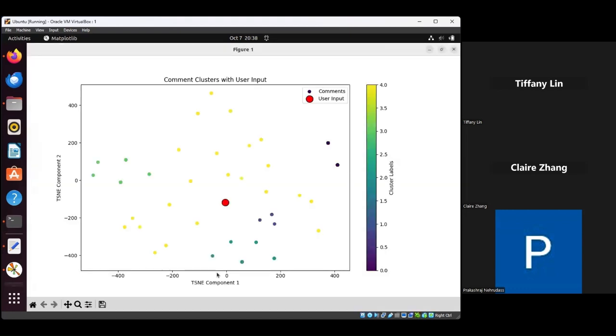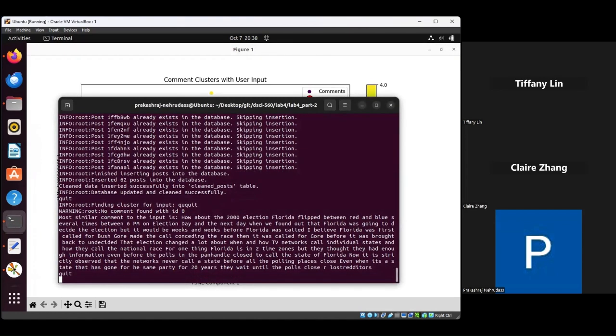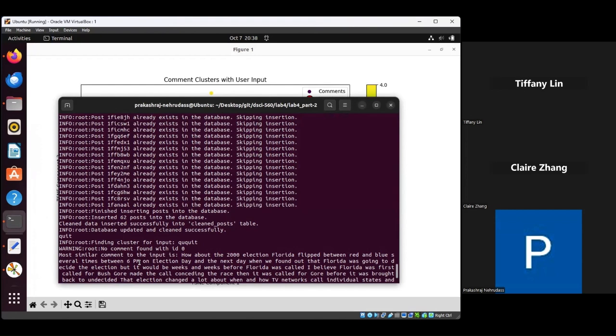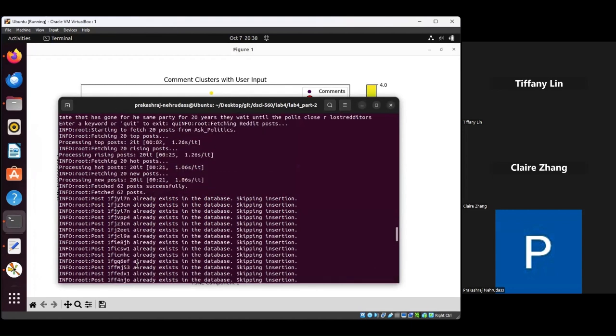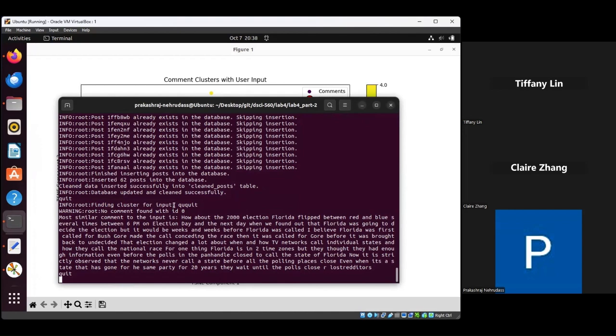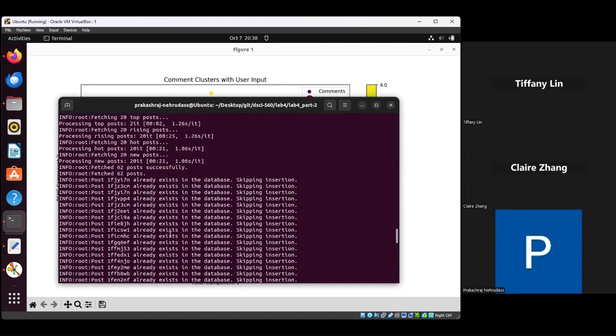Oh, I've written QQIET, my bad. Sometimes it takes some time. For example, it will sleep for 1 second, and it will actually quit the post again. The sleep time is 1 second, and it will quit the post again.